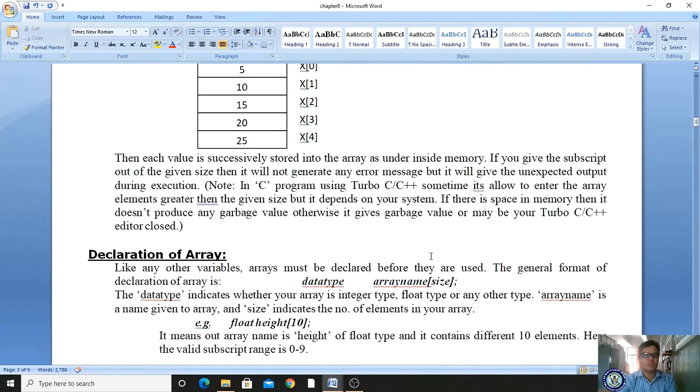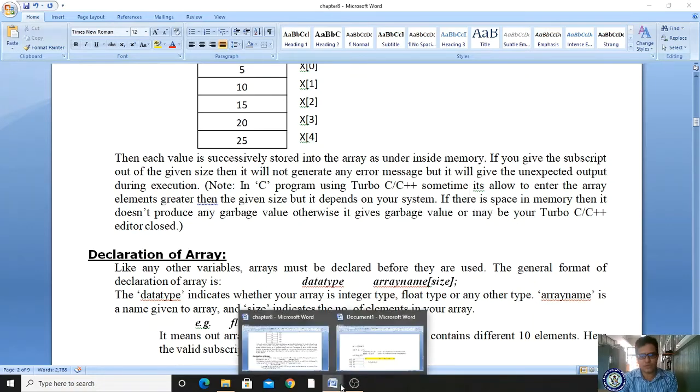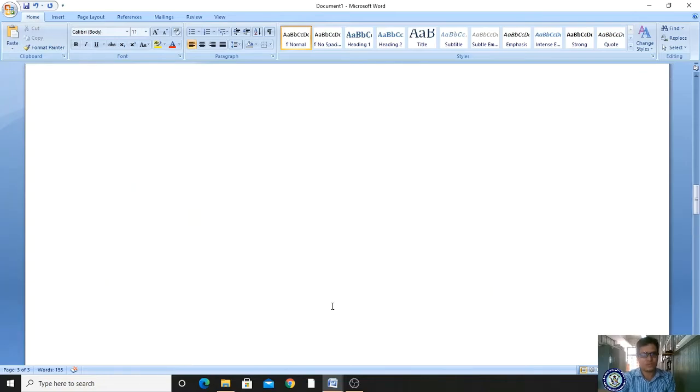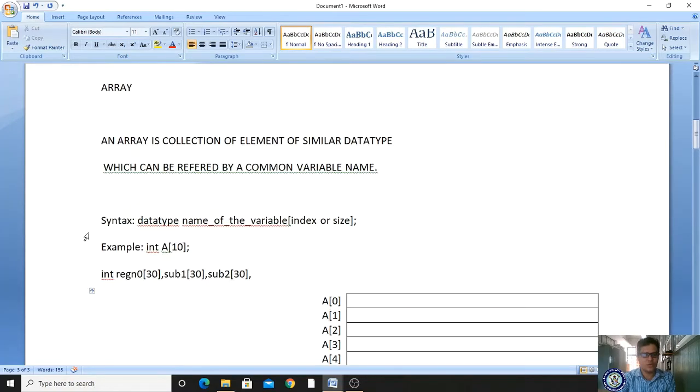Now we will see the declaration of arrays. Already we have learned how to declare arrays, right? We can also declare the float data type, but we are not frequently using it. This is the syntax we follow for the declaration of array variables: data type, name of the variable, followed by the size in brackets. These are the examples we have defined.